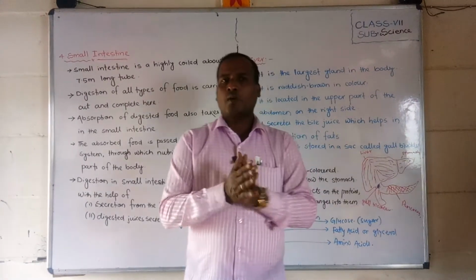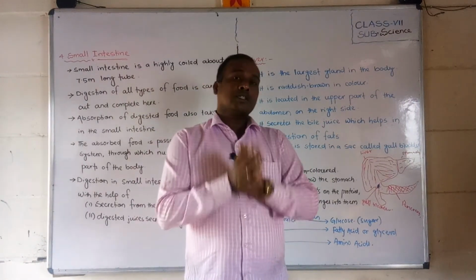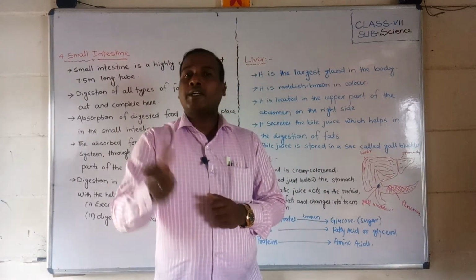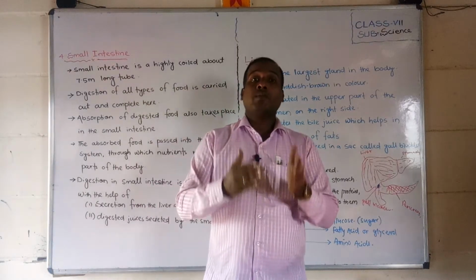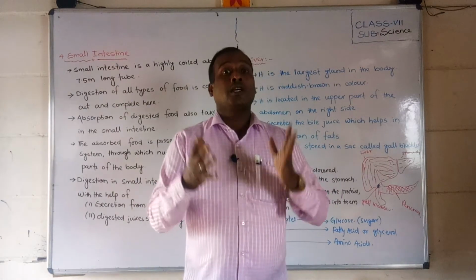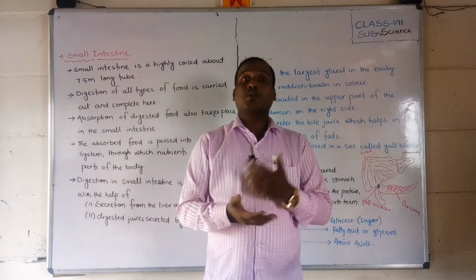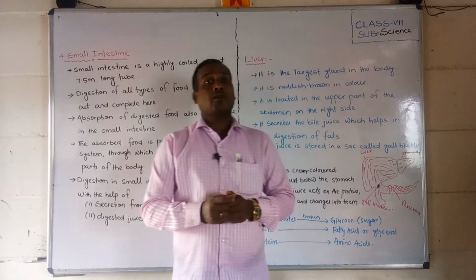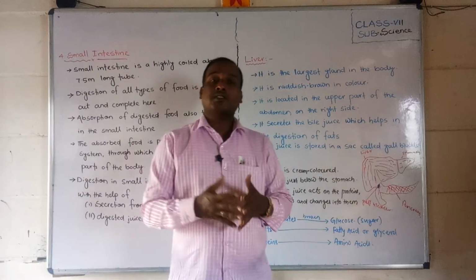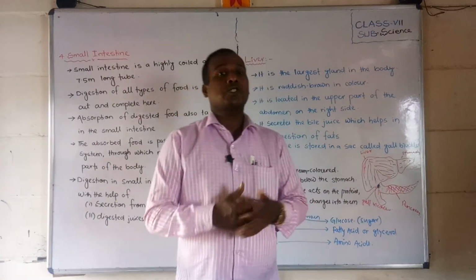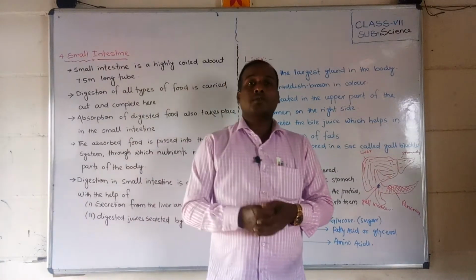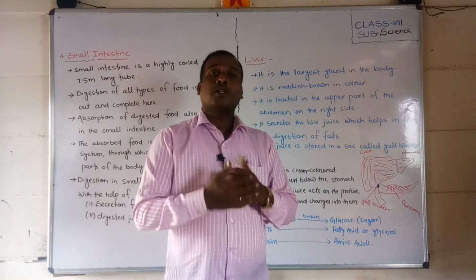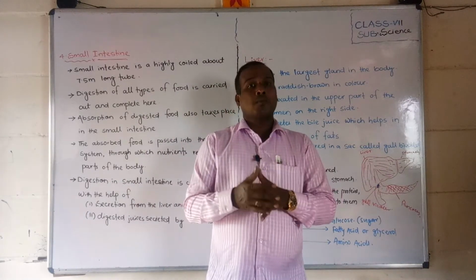Do you know what the small intestine is? The small intestine is a long coiled tube, nearly 7.5 meters long. You may wonder how it is possible for it to stay in our body, but it is a very essential part of our body. It works for digestion, and it also helps in absorption and assimilation. Specially, it absorbs all the nutrients from the food and transports them to the different parts of our body through the blood circulation.